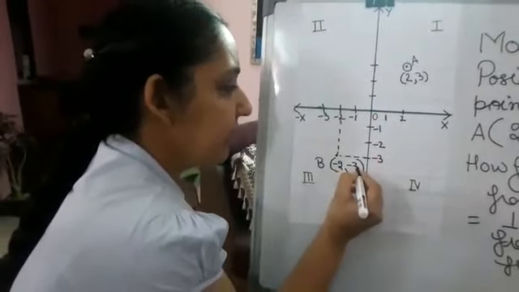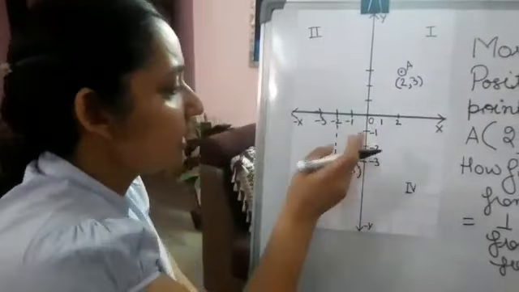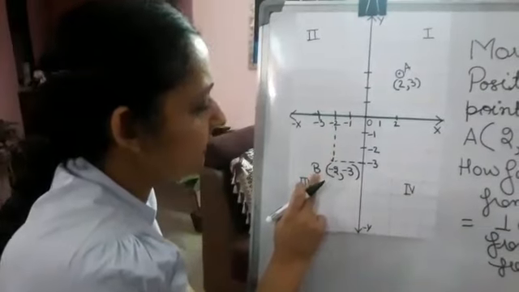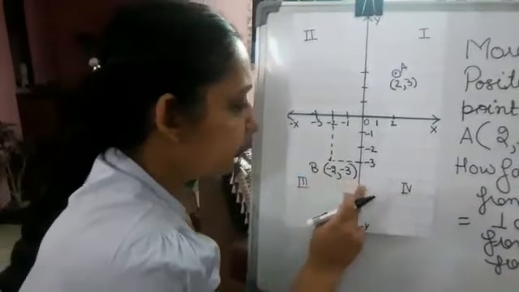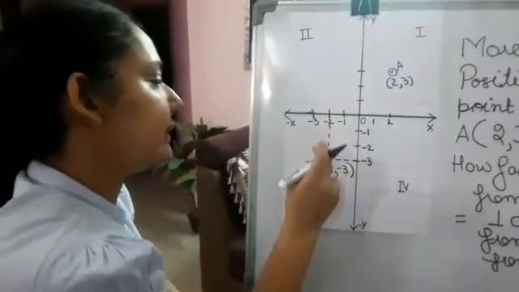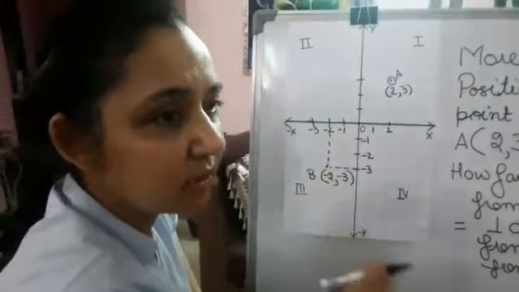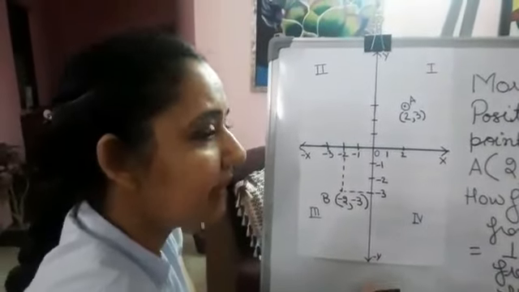That is -3. But if I talk about perpendicular distance, what is this point? The perpendicular distance of this point from the y-axis is 2 units, and from the x-axis it is 3 units. We don't consider negative, because distance is always positive.